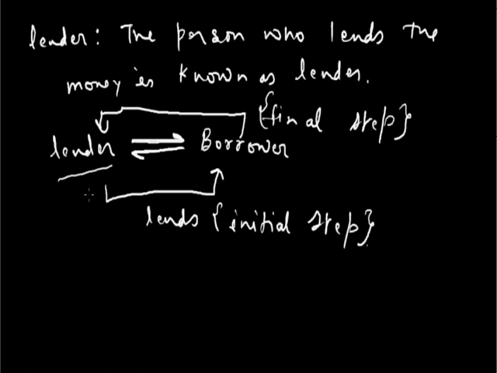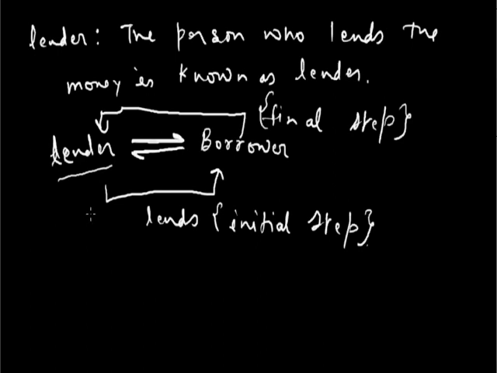Now in this whole transaction of money, there is an aim of making profit. The aim of making profit is the main concept that gives rise to the phenomenon of interest. The lender lends the money to the borrower to make profit.